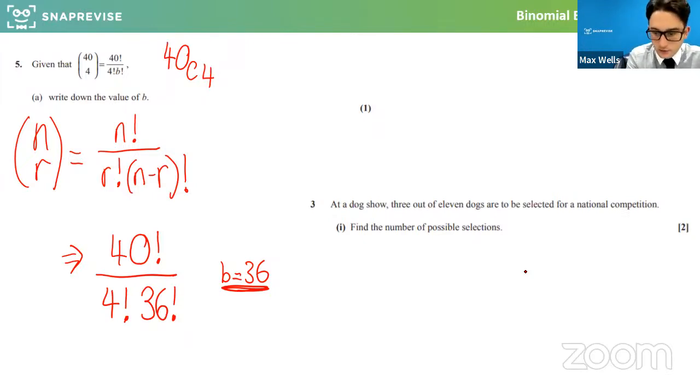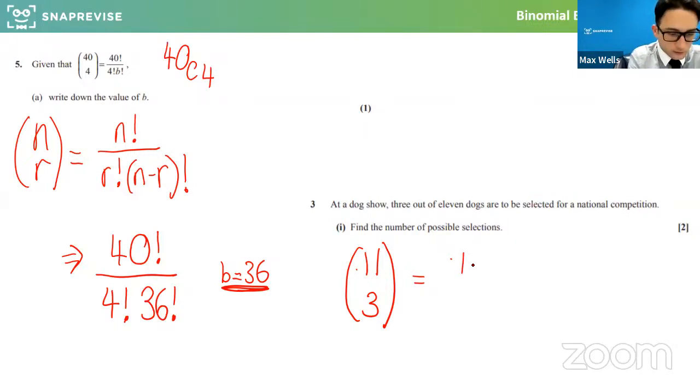So the way you would do this is 11 is n, and the amount we're restricting it to is 3. So it's 11 choose 3. You could use that button, or likewise, you could do this calculation here. And what do we get? Let me do it myself. So 11 choose 3. Has anyone got an answer to that?